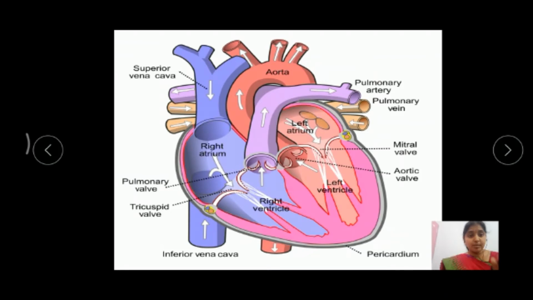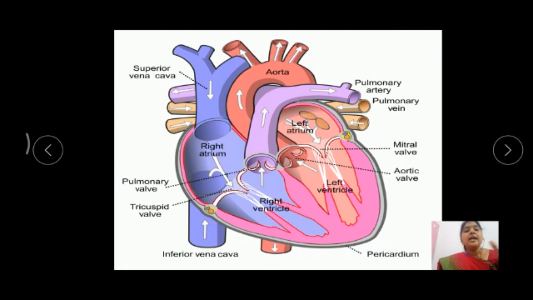Where the inferior vena cava opens into the right atrium, there is a valve. That valve is called the Eustachian valve. And where the coronary sinus opens into the right atrium, it is also guarded by a valve. It is called the Thebesian valve.